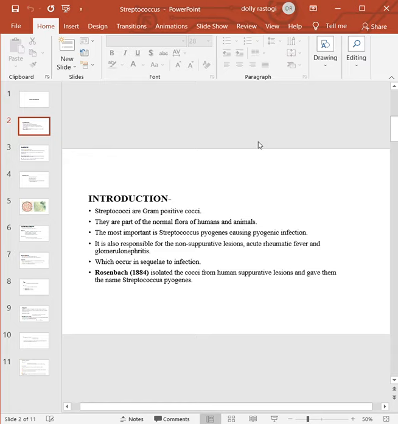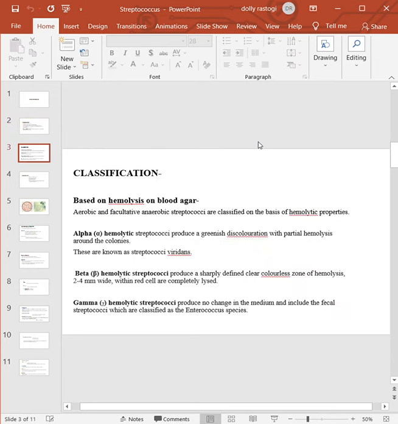The scientist Rosenbach in 1884 isolated the cocci from human suppurative lesions and gave them the name Streptococcus pyogenes. Now coming to the classification, they are divided into aerobic and facultative anaerobic streptococci. Further, they are classified on the basis of their hemolytic properties on blood agar. Broadly, they are alpha hemolytic, beta hemolytic, and gamma hemolytic.